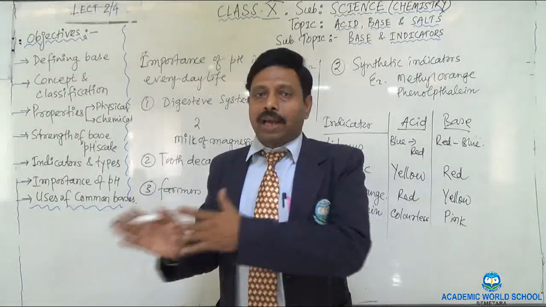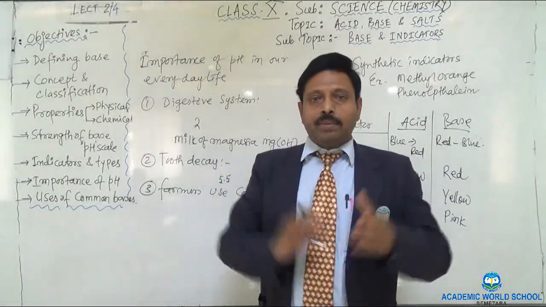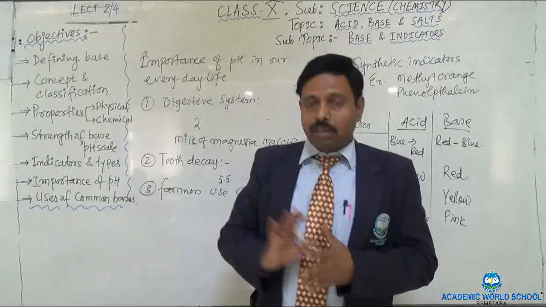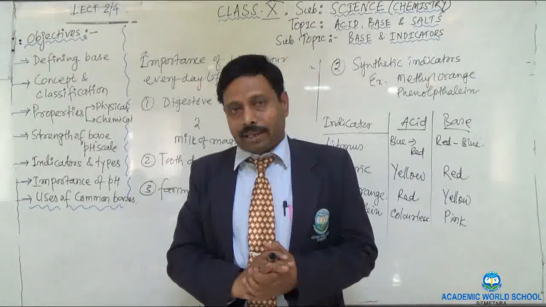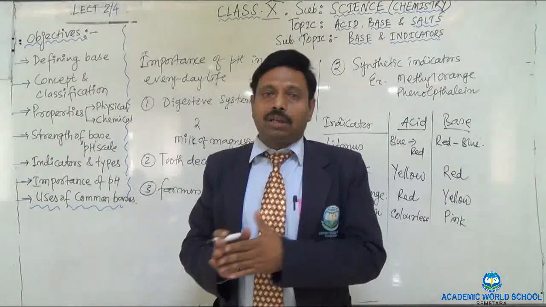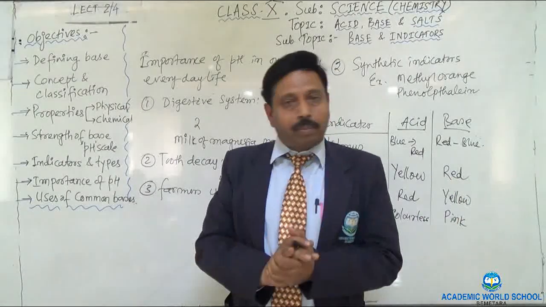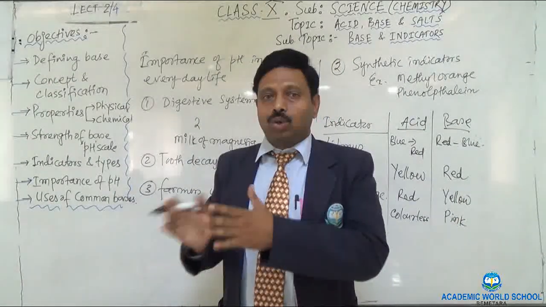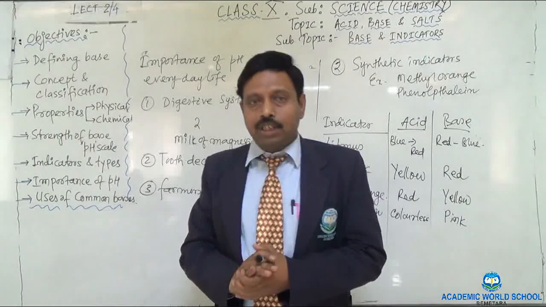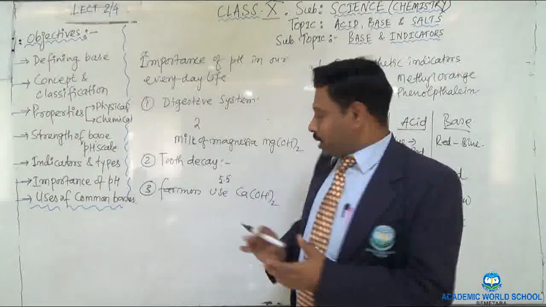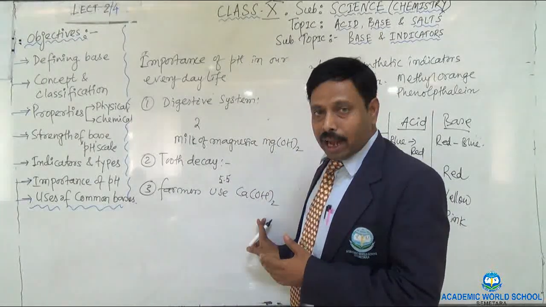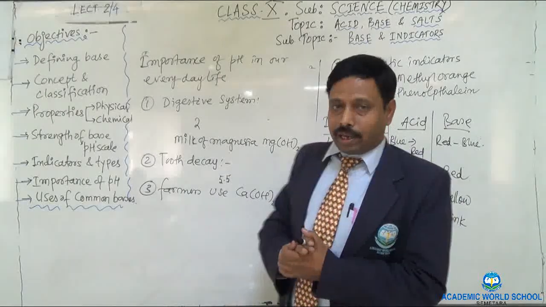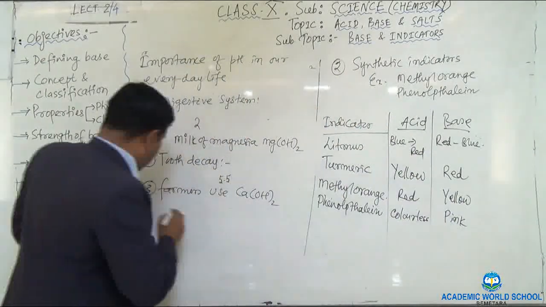Those fertilizers make the soil acidic. Sometimes due to acid rain the soil also becomes acidic. Acidic soil is not good for the growth of crops or plants. That acidic soil should be neutralized. So the farmers use a base, that is calcium hydroxide or slaked lime, to reduce the acidity of the soil. Similarly, one more example I can give you.